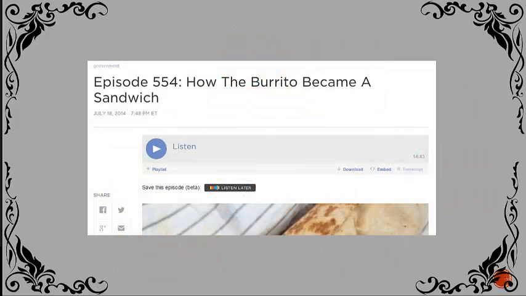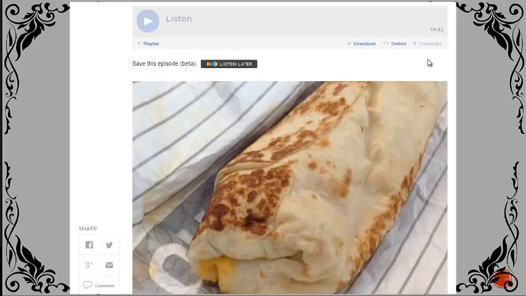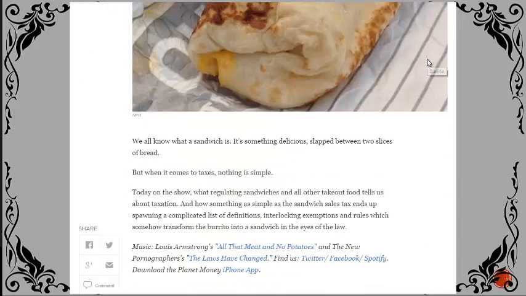In this podcast from NPR, they go over many intricacies of the tax code and how states sometimes struggle with figuring out what to tax and what not to tax and whether things fall neatly into different categories.